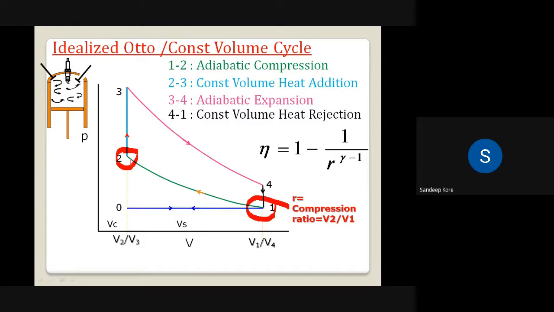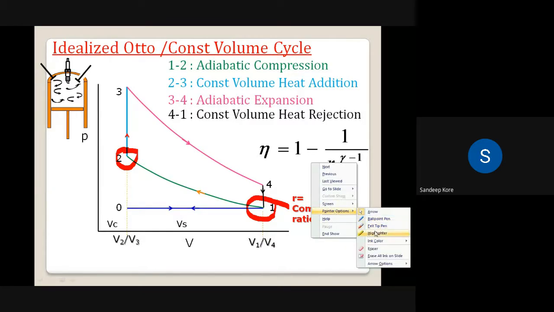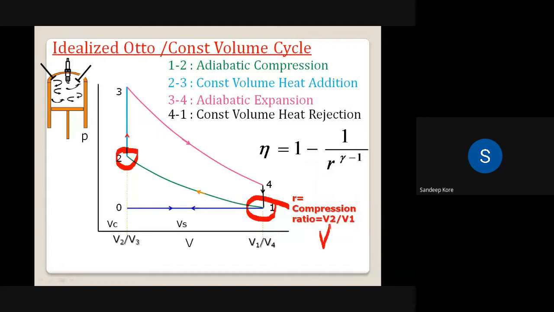Yes, there is a correction required. Just a minute, it's a very good point that you have noted. It's V1 by V2, that is correct. Compression ratio is always larger than 1. So V1 by V2 is the compression ratio and V4 by V3 is the compression ratio.